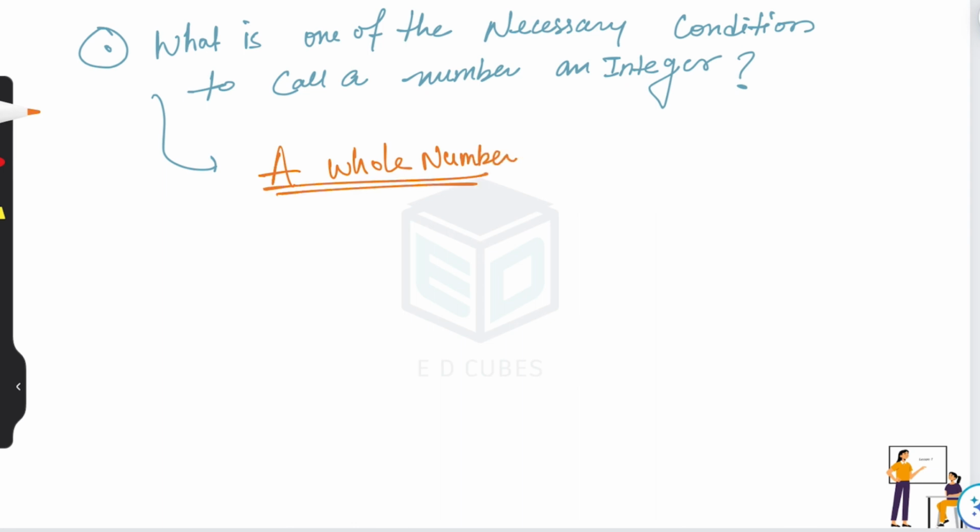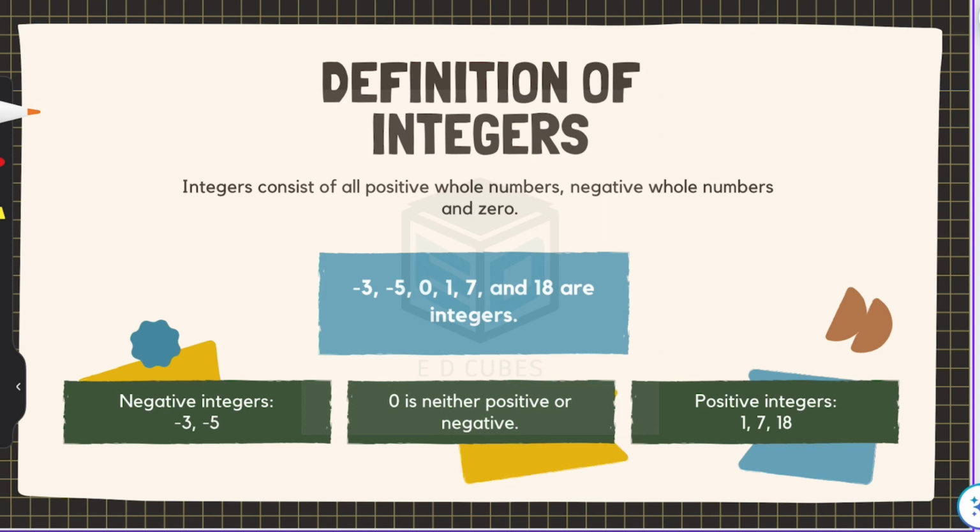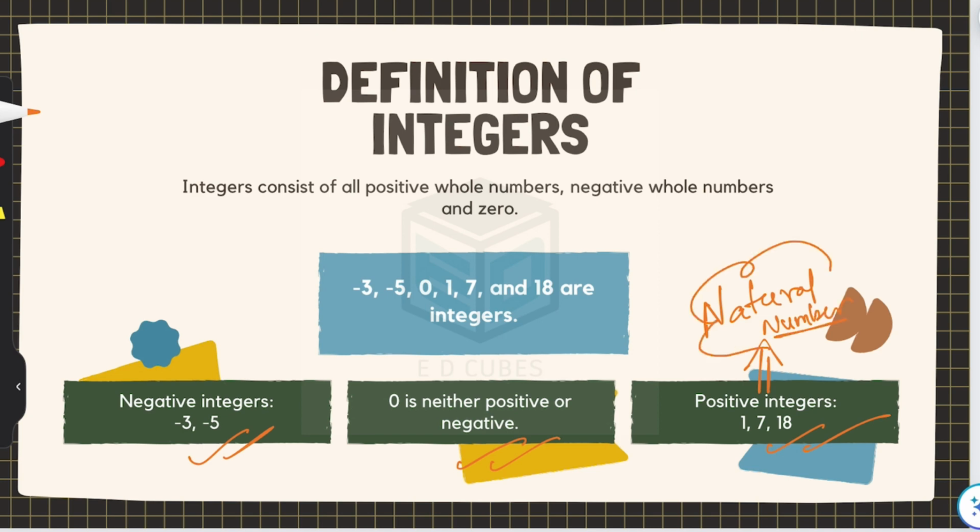Clear? So that means integers are whole numbers: negative whole numbers, positive whole numbers, and 0. Negative integers are like this, -3 and -5. 0 is neither positive nor negative, and positive integers are all natural numbers. So what are positive integers? Another name of positive integers is natural number.